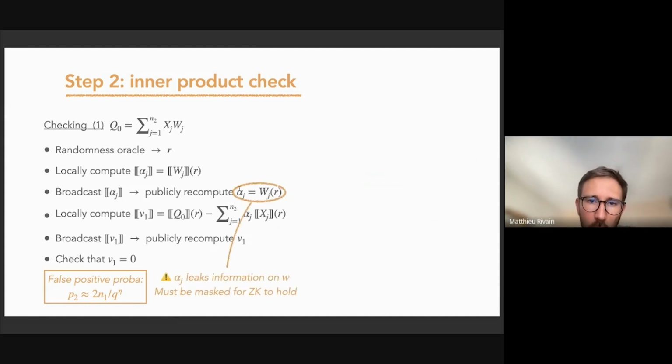So I took a shortcut here. Actually, we cannot publicly recompute the alpha_j because it leaks some information on W, which leaks some information on X. So in practice, we have to mask this value by masking the polynomial w_j. I won't go into details here.